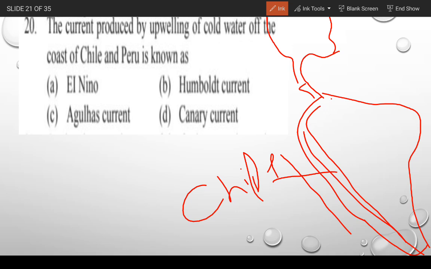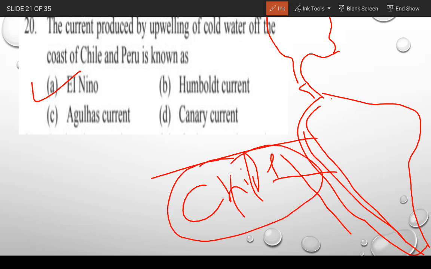El Nino is the example, because when the cold water upwells, meaning comes above, in the southern part of this region, because of that we have seen the El Nino effect.